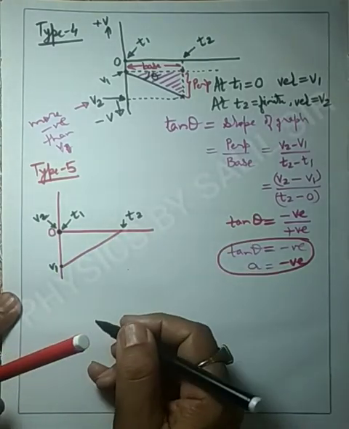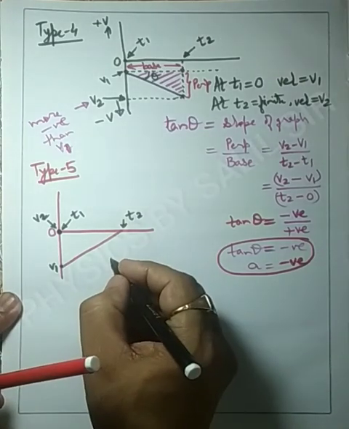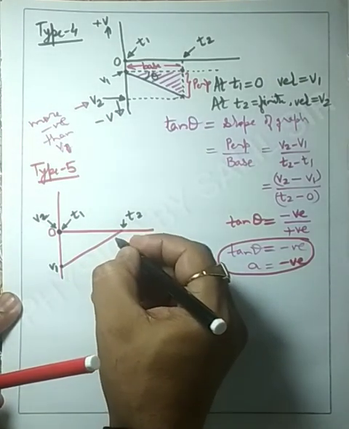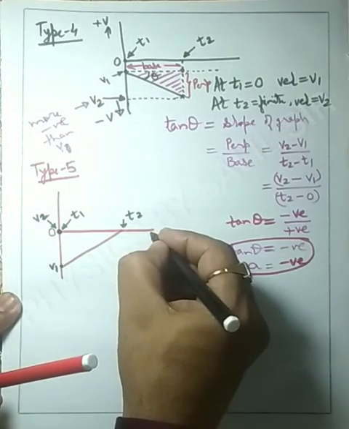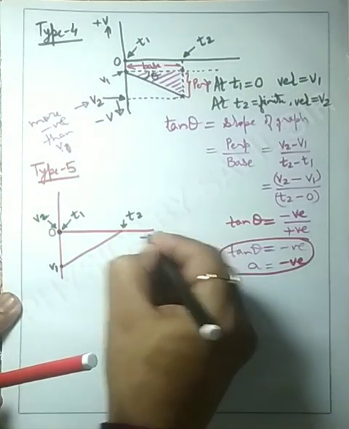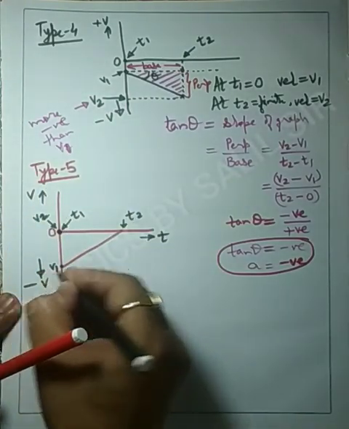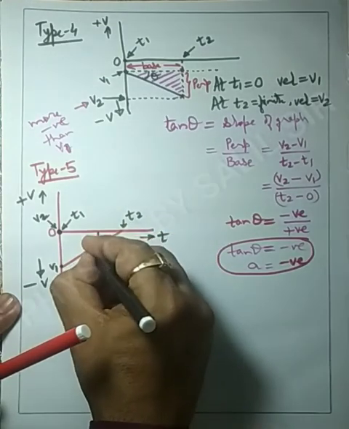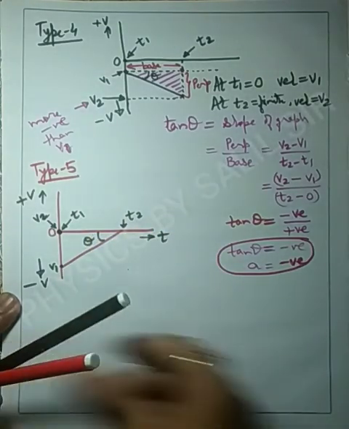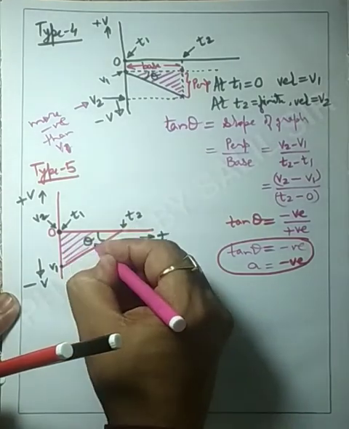So what will be the slope of this graph? The slope is the angle between the graph and the time axis. This is the time axis, this is positive v and this is negative v. So the slope is theta and will be represented in this form. So we are talking about this triangle.